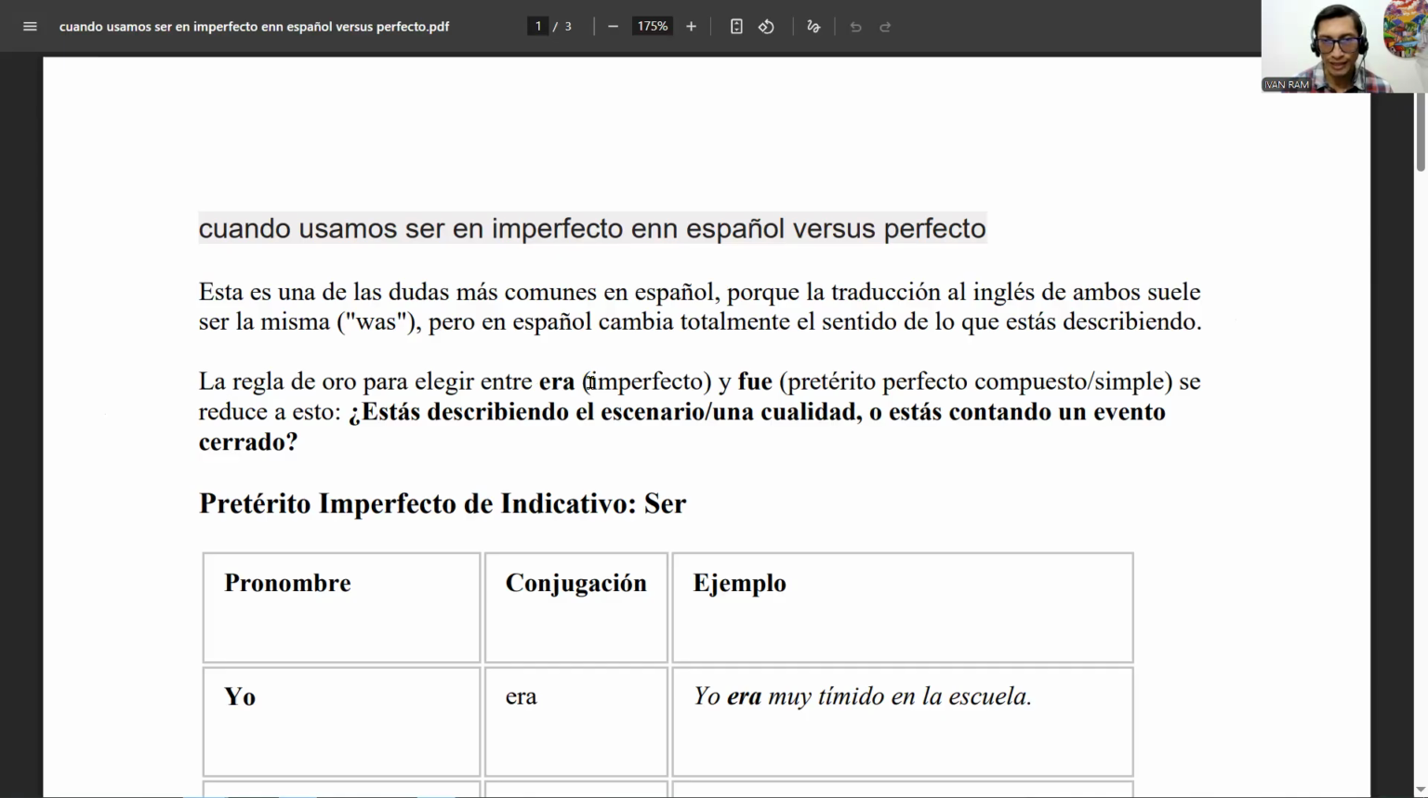La regla de oro para elegir entre era y fue se reduce a esto. The golden rule to choose between era and fue is this. ¿Estás describiendo el escenario, una cualidad? Are you describing a scenery, a scene, or quality? ¿O estás contando un evento cerrado? Or are you talking about an event that is finished, closed? Like you're focused on the end of the event. That's the difference.